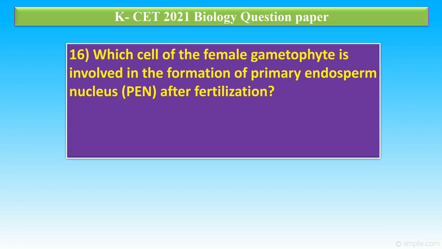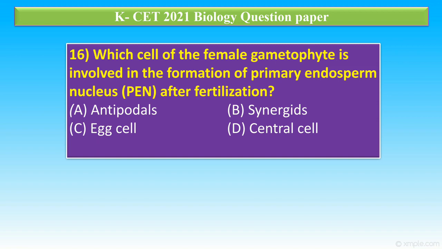Question number 16. Which cell of the female gametophyte is involved in the formation of primary endosperm nucleus after fertilization? Option A, antipodals. Option B, synergids. Option C, egg cell. Option D, central cell. The correct answer is option D.